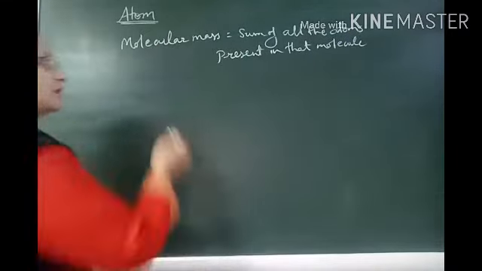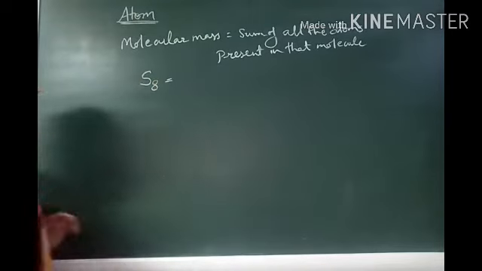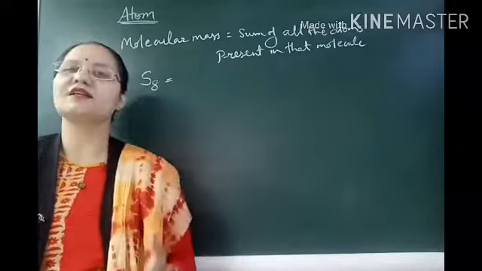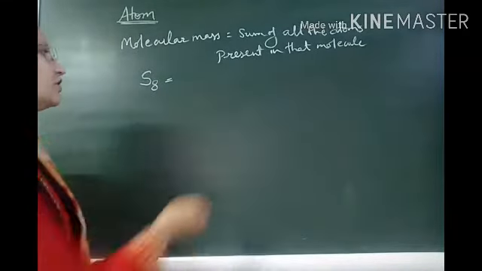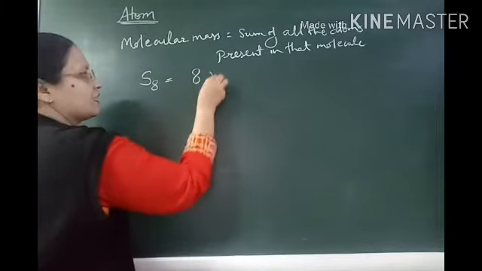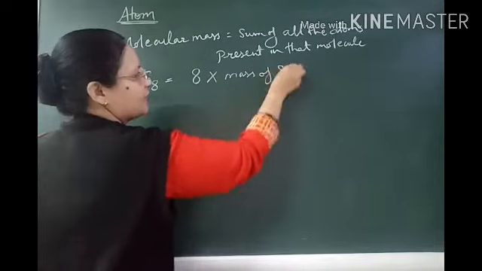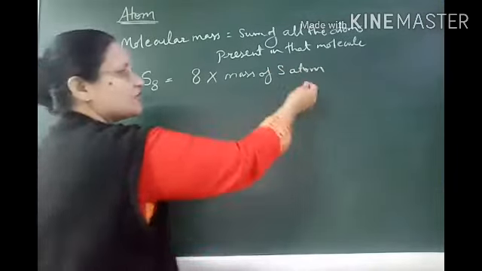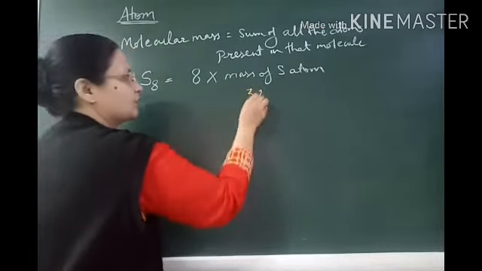For example, the molecular mass of the S8 molecule. As we know, this molecule consists of all similar atoms, and the number of atoms is 8. So we can say it is 8 into the mass of a sulfur atom. The atomic mass of sulfur is 32.